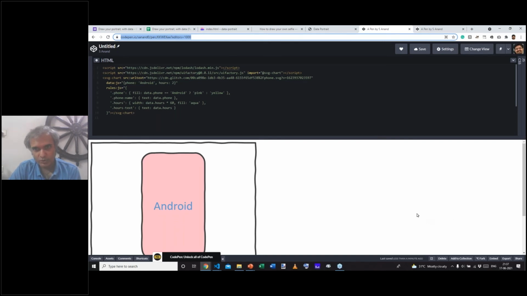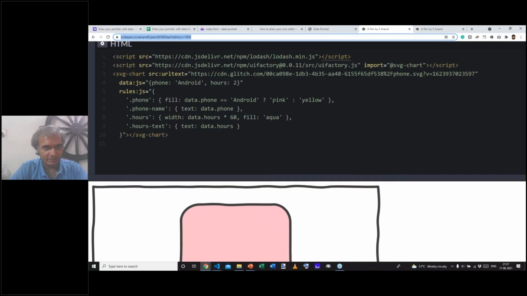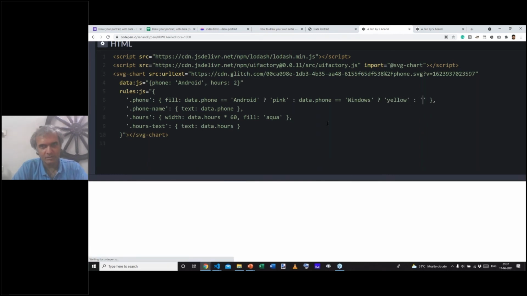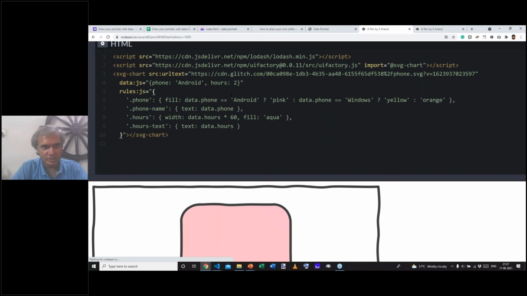And Omkar, okay, I see that you could change the name to Windows, right? So if you're using a Windows phone, then you'll probably want to add a condition here, like data.phone is Windows, then make it yellow, otherwise I'd make it orange or something. And then if you change it to Windows, it will make the phone yellow. And for anything else, it will make it orange. So that's basically how you try other variations.